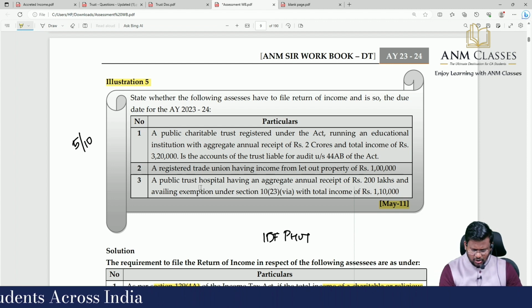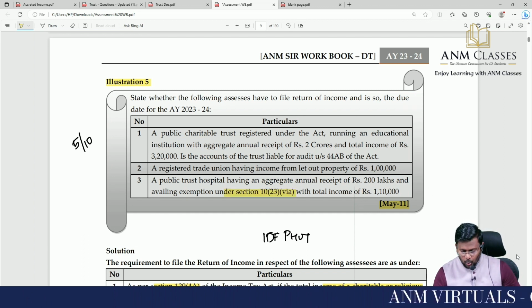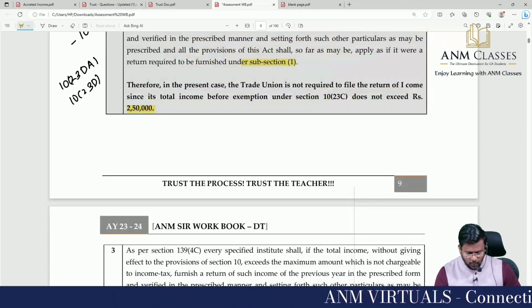A public trust hospital having aggregate annual receipts of 10 lakh and availing exemption under 10(23C) clause 6A with a total income of how much? 1,10,000.